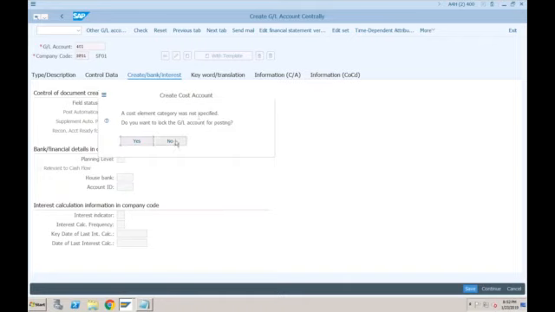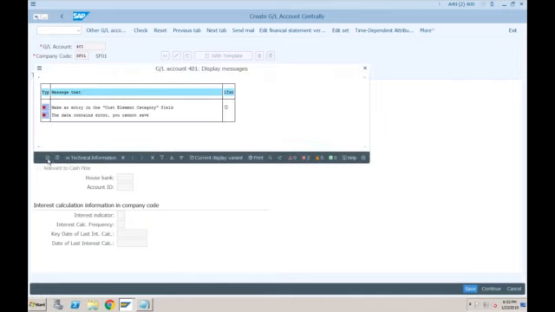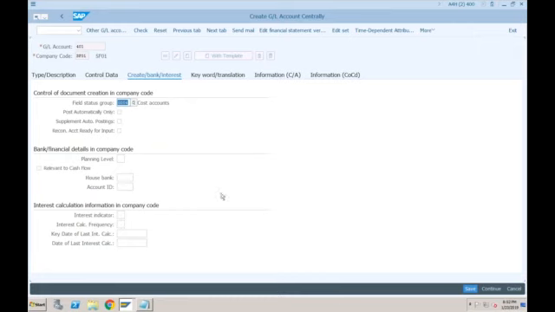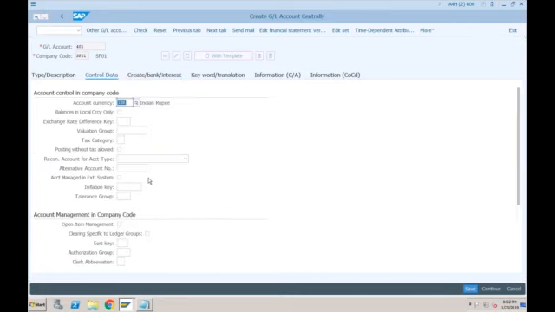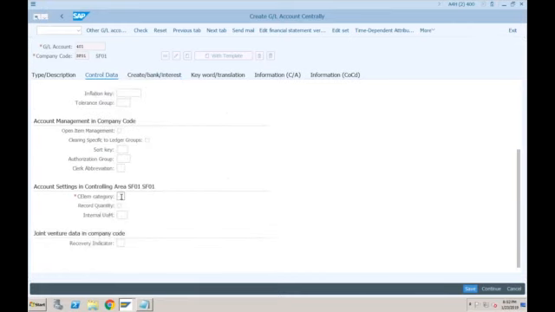I'll say no. See, if you are not creating the cost element for the primary cost GL account, that GL account will by default get locked till the time you create a cost element. Okay, so just say no and specify the cost element here in the control data. Cost element category would be 01 and save this.